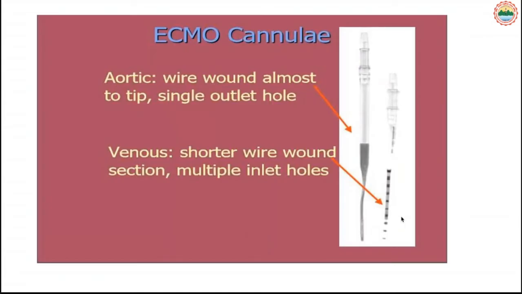So ECMO cannulas, they may be arterial cannulas or venous cannulas. The cannulas are always used in a central vein, like either the subclavian, internal jugular, or femoral vein.